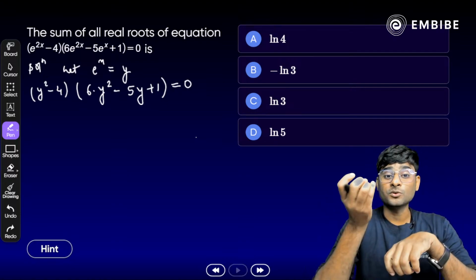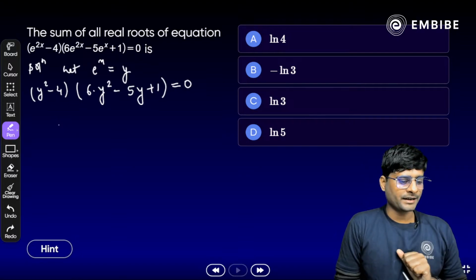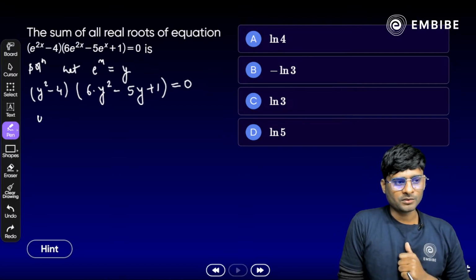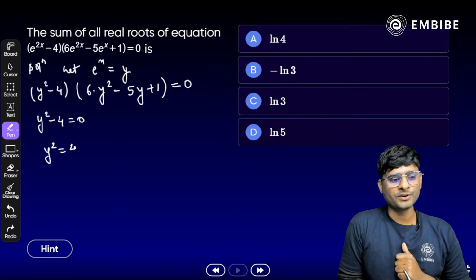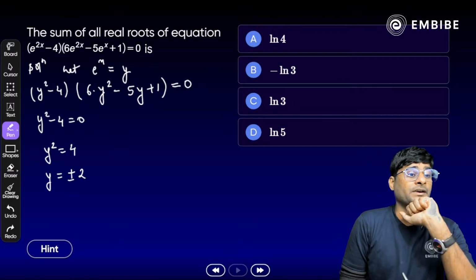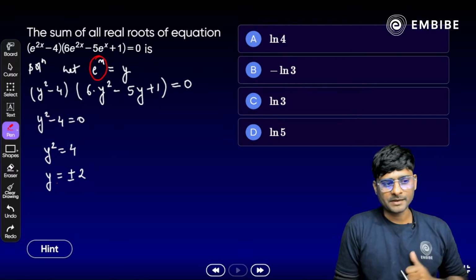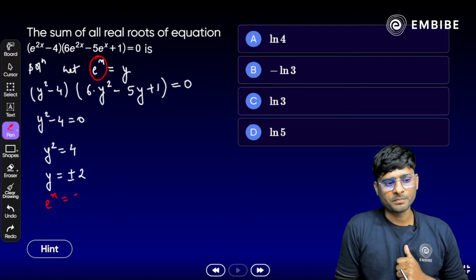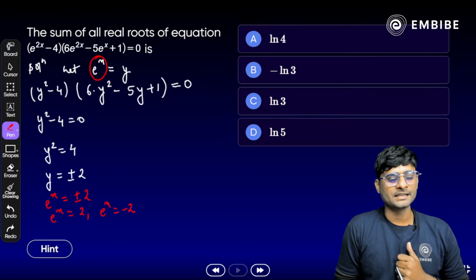We simply have to find the roots. y² − 4 is already there, so we apply y² − 4 = 0. y² = 4, so we have two roots, y = ±2. Done? But we know the value of y: it was e^x. So either e^x = 2, or e^x = −2.